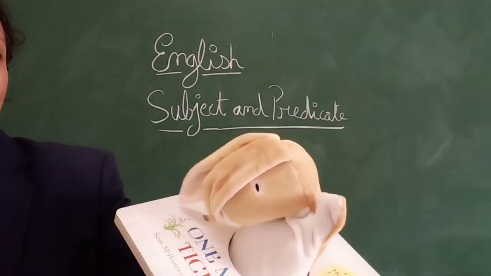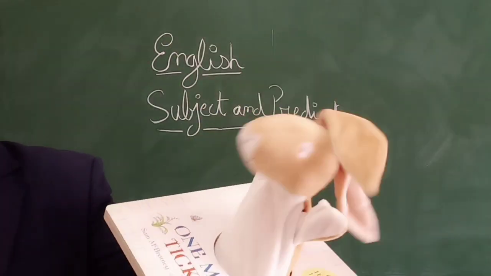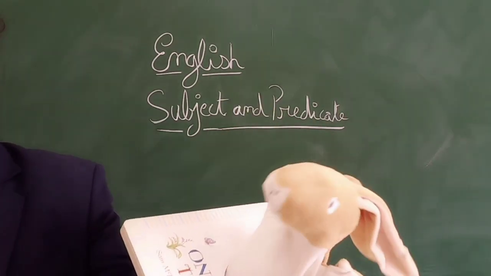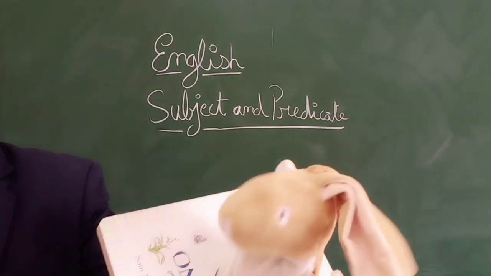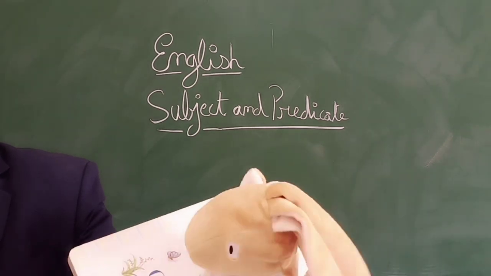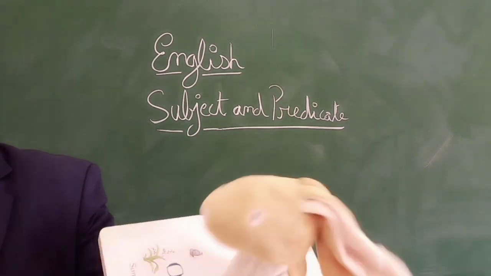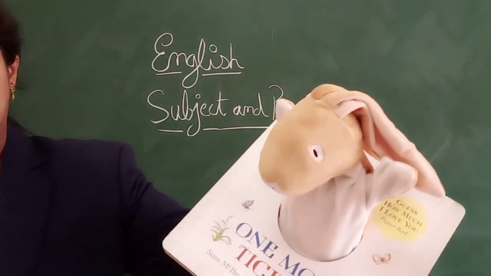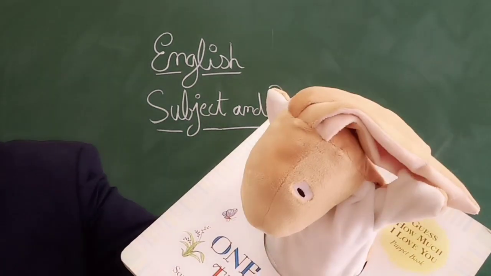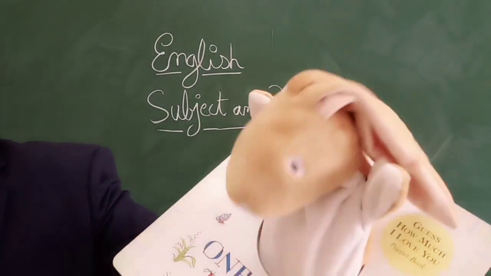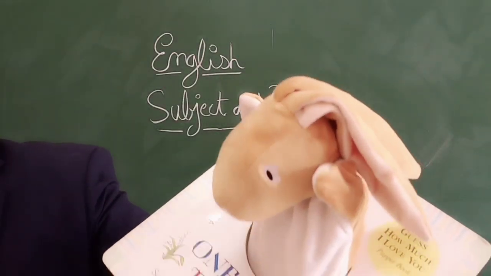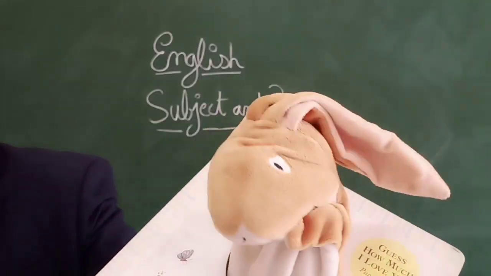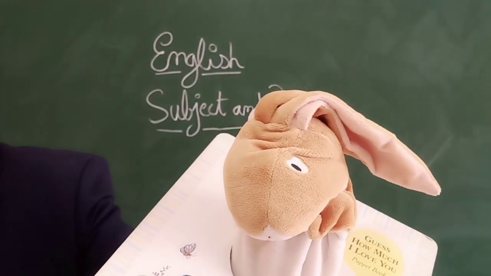So, Bunny, do you remember what we studied in sentences and phrases? Don't jump. I asked you, do you remember? You're thinking. Enough of thinking, Bunny. Okay. Bunny, now do you remember? I want you to tell. A sentence is a group of words that are arranged properly to give a complete sense. It's called a sentence. Very good, Bunny.